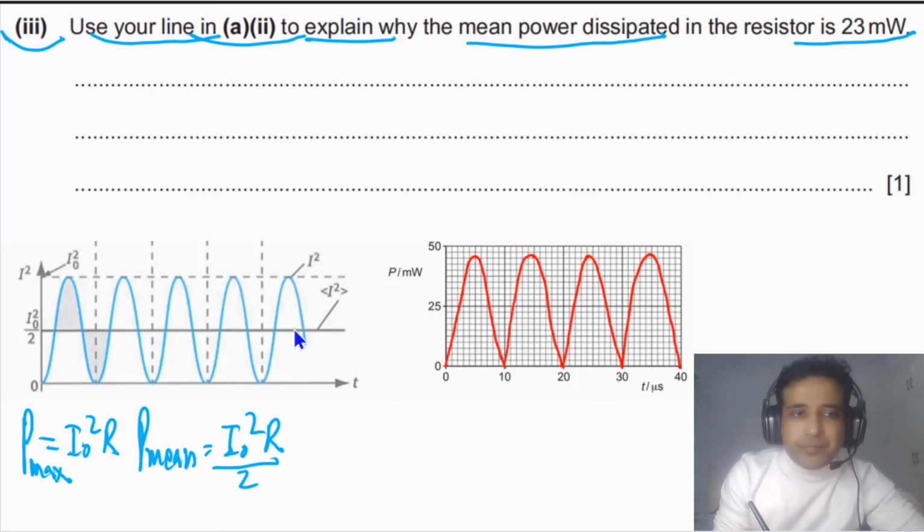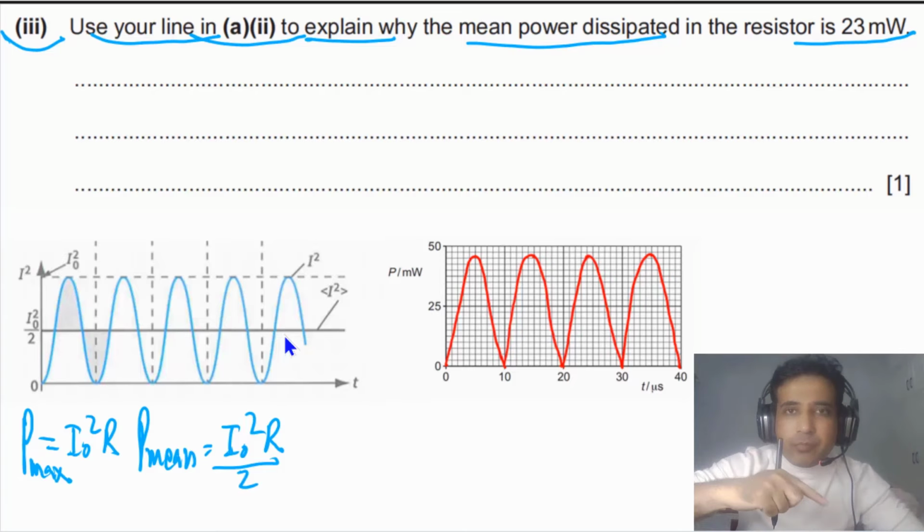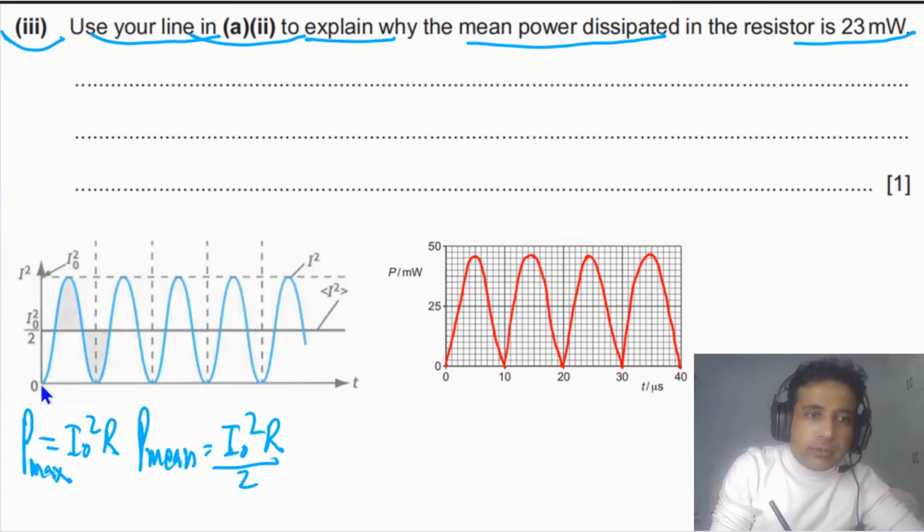Mean power means a certain value of the power that is always across the resistor, because the power is changing. You can see that power is changing between 0 and 46. So the question is asking what is the average value.